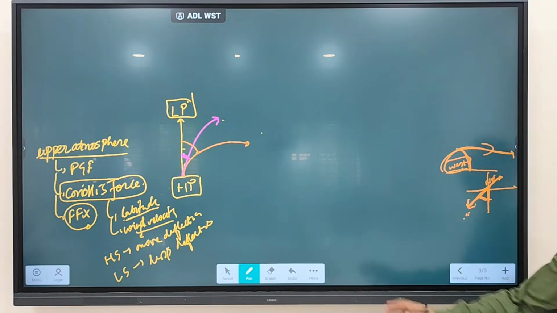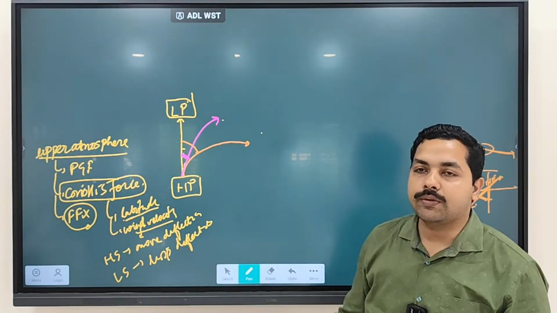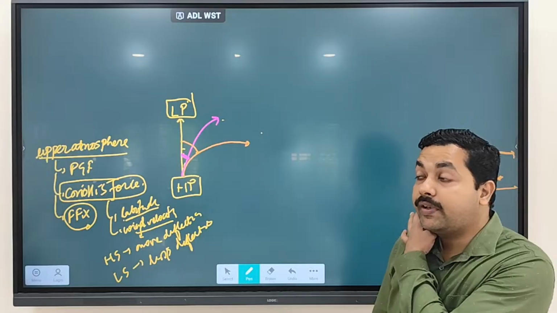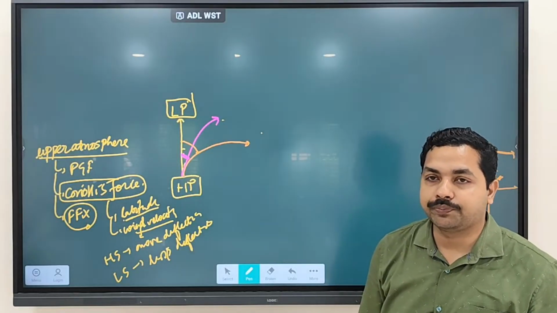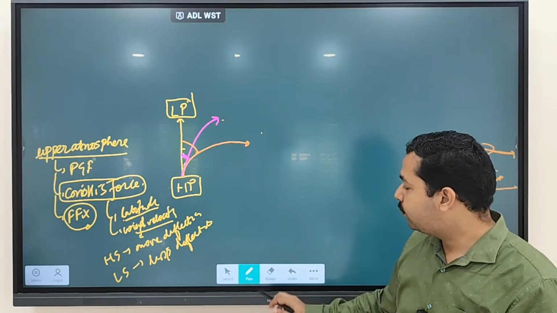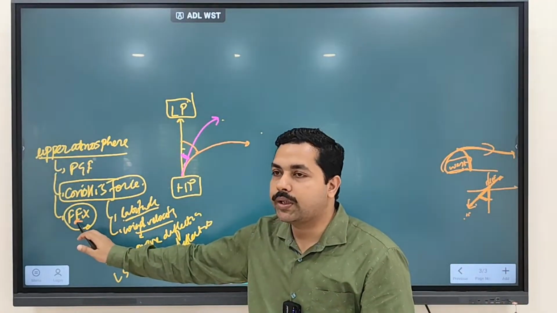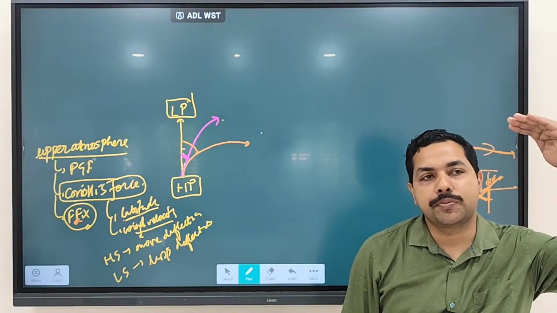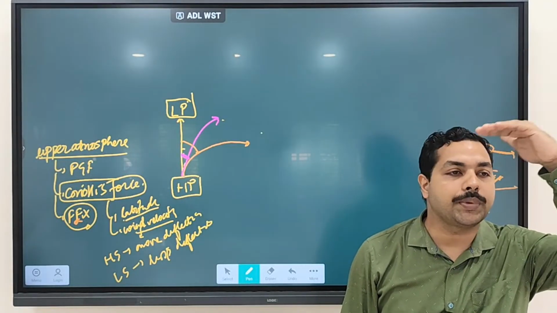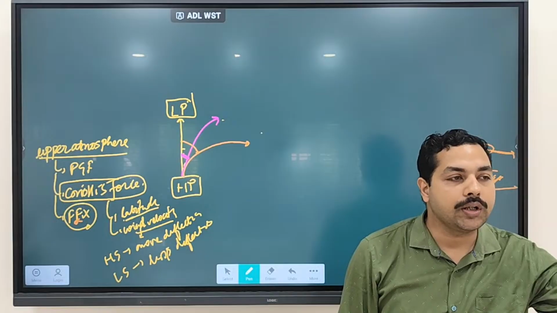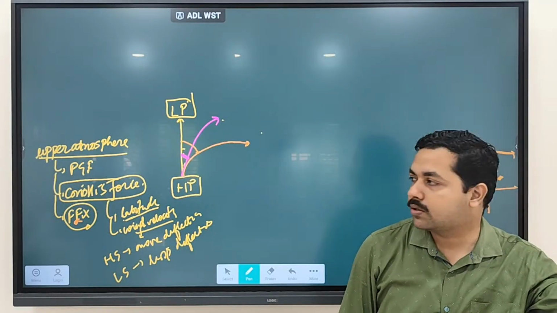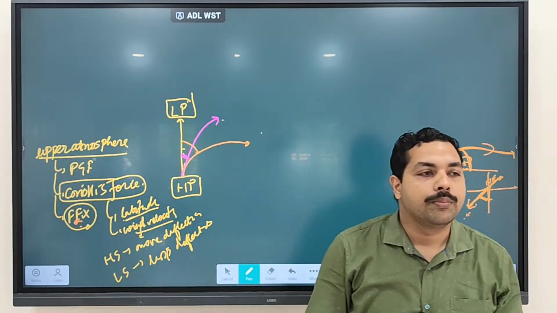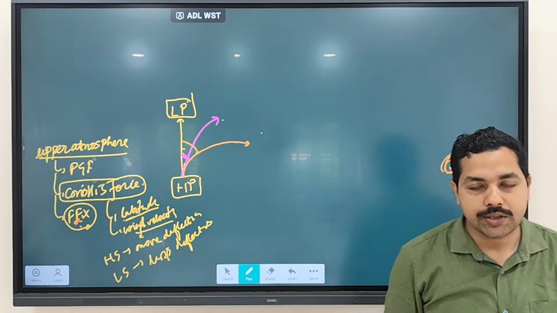So if wind has more velocity, then what will happen? More deflection is going to happen. When will wind move with more velocity? When there is absence of which force? Frictional force. So in higher latitude, in the upper atmosphere, wind is moving with high velocity. Why? Because no frictional force is acting. Only which two forces are acting? Pressure gradient force as well as Coriolis force.